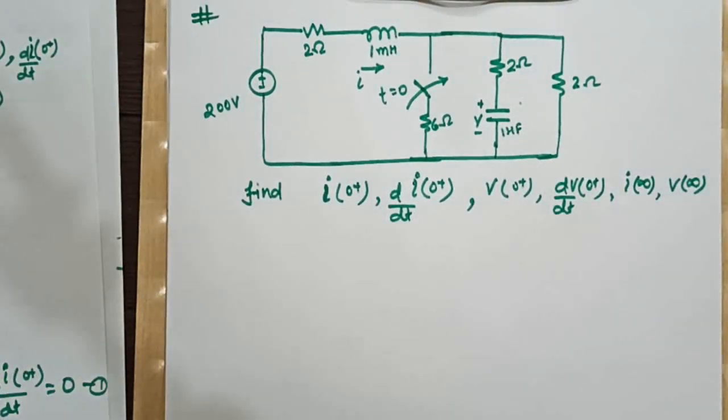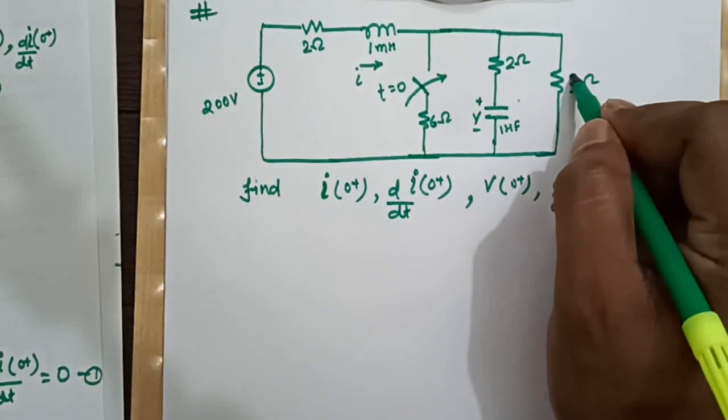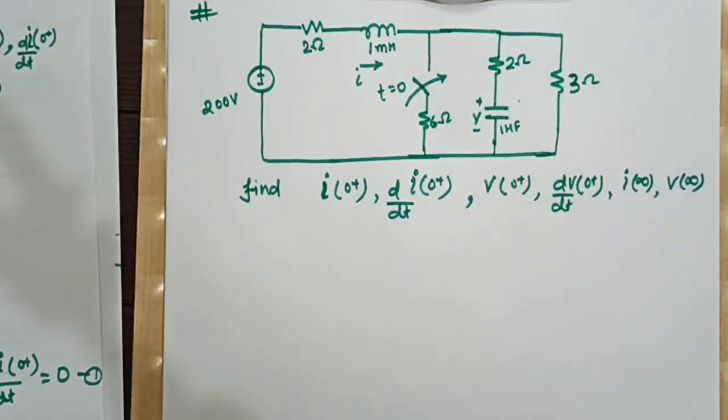We have to find these 6 parameters. Sorry, this is 3 ohm. Okay, now to solve these types of problem, first of all, what we have to do, we have to find